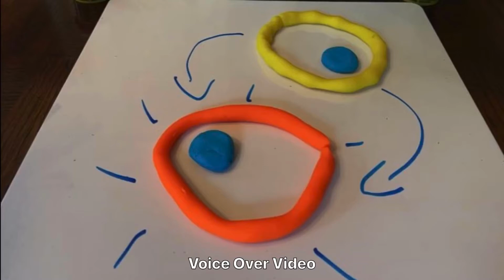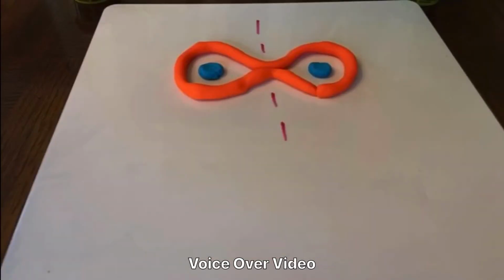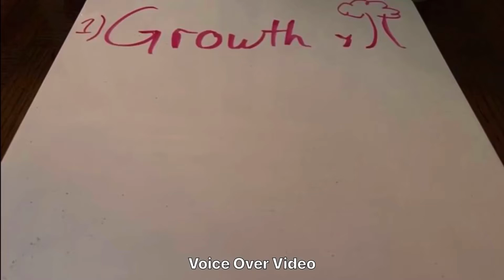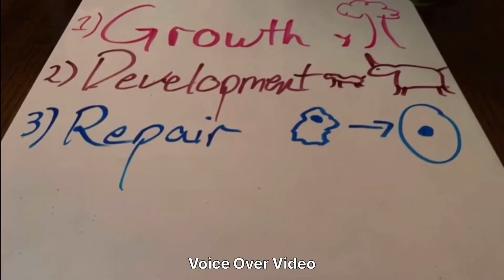Cell division is essential for the continuity of life. Cell division is when a cell replicates itself. This is important for growth, development, repair, and reproduction of eukaryotic organisms.